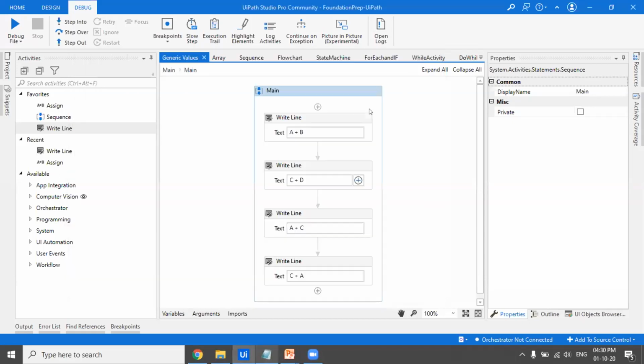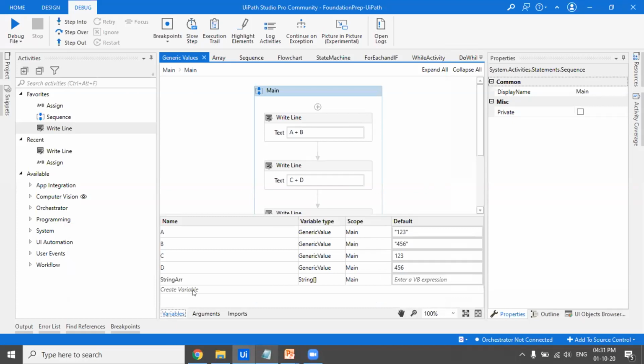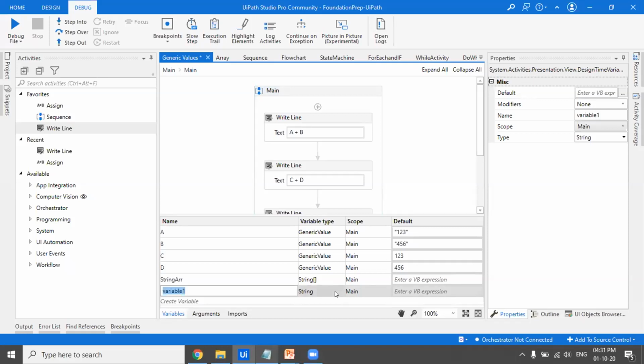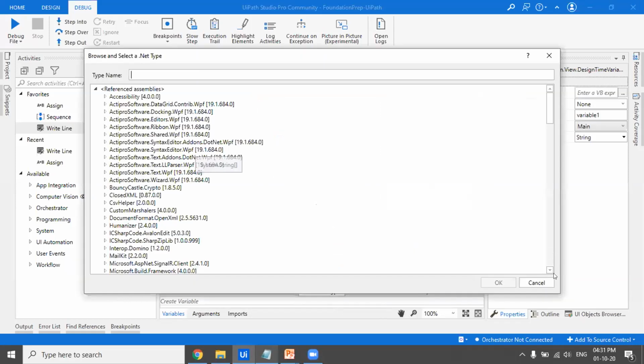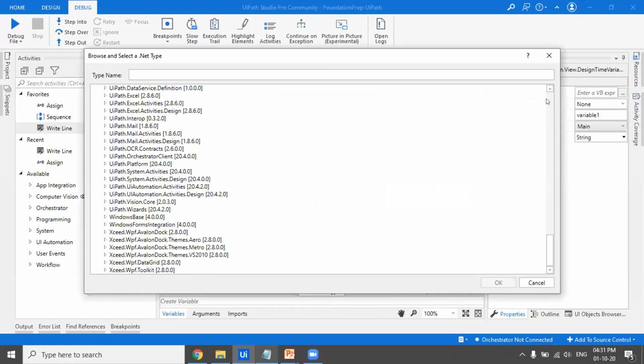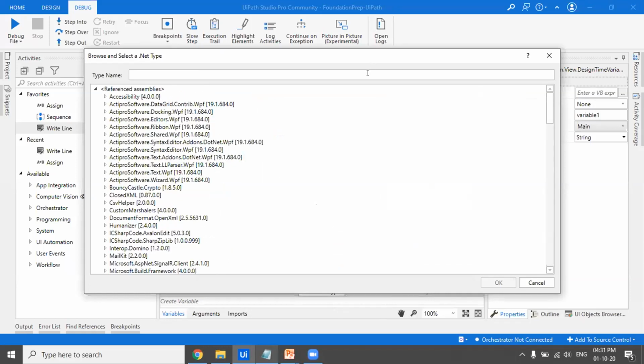So now coming back to the demo part. First we are going to see the generic variables and how they actually act. This is the variables pane where you actually declare a variable. You click on this and write the variable name, whatever you want to write. You can change the data type from here. All the data types that we have discussed could be a string, an integer, a Boolean, a date time, or an array. These are the defaults which you get: Boolean, integer, string, object, and array. But if you click on browse for types, you have a much bigger list of all the data types that are available. If you want to choose any specific data type, you'll have to enter that data type here.